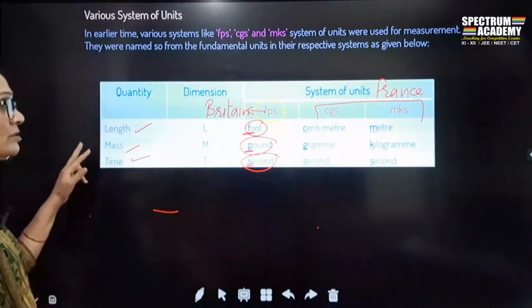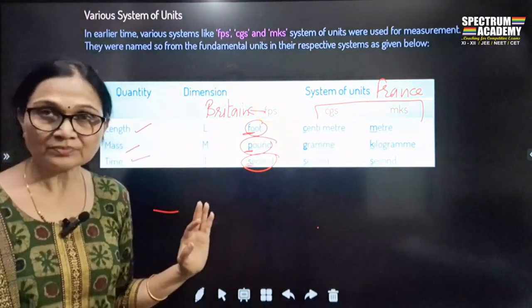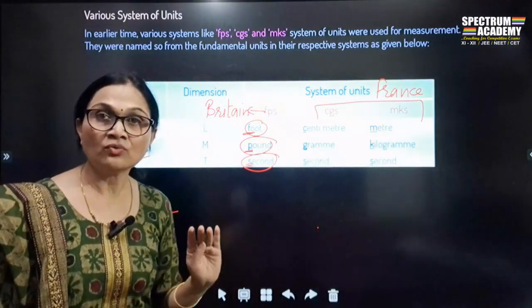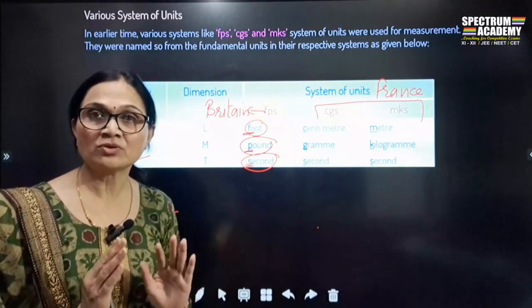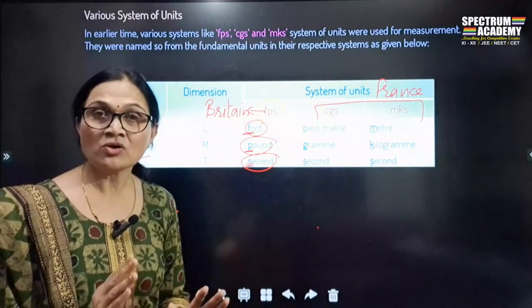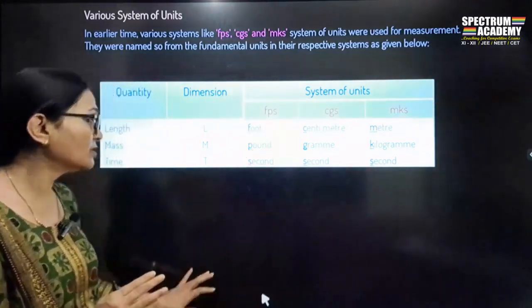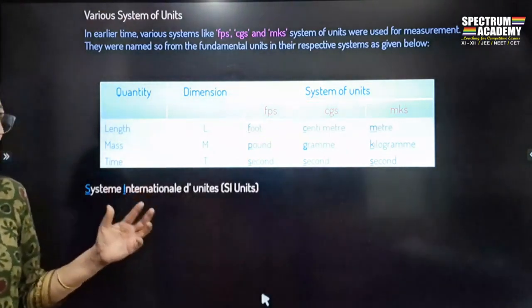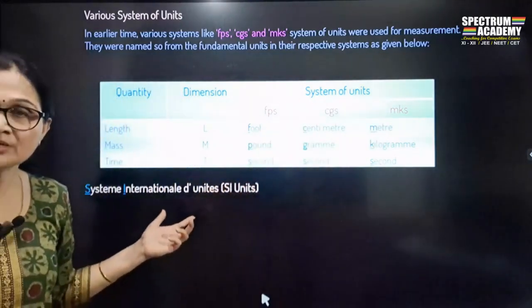So these were the measurements of length, mass and time. I think I'm clear with this. But long ago, what happened is all the scientists decided that there should be a common system to be used worldwide, and that common system was recognized as the System International. Just an advanced version of MKS system is your System International.